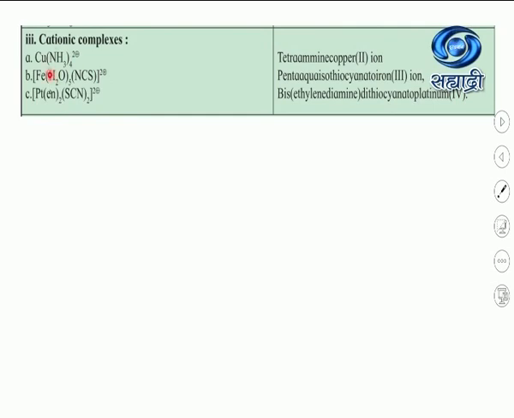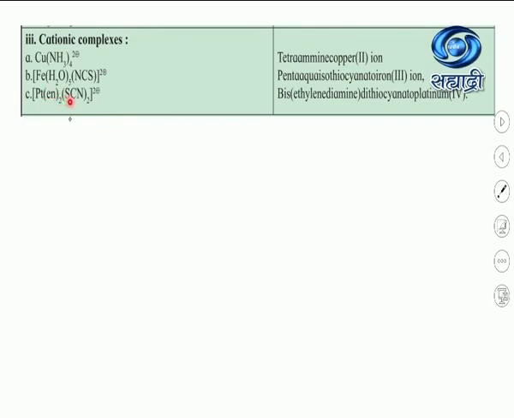Okay. All of you know how to calculate this. Water we consider a neutral molecule. There is no charge on water. Just consider the charge of the isothiocyanate ion, it's -1, while calculating the oxidation state of Fe. Okay. Now see the next example.